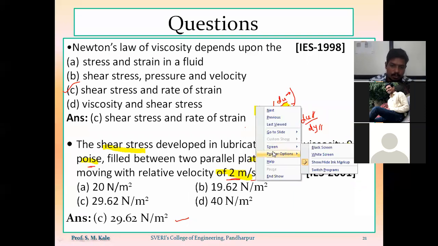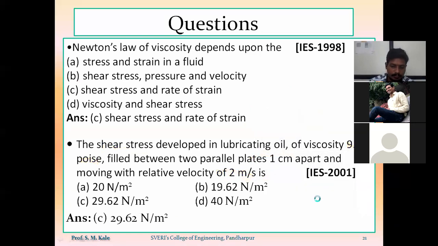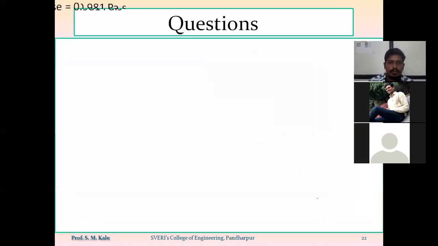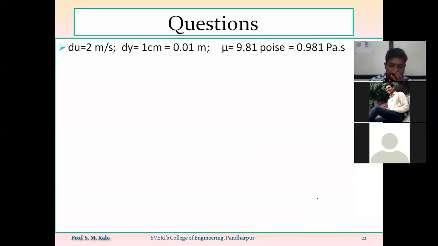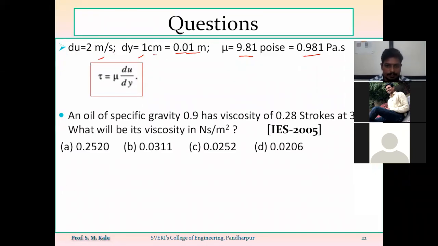So here, try to solve this question. You will get the answer C as the correct answer. So here, I think I have solved this problem. du is equal to 2 meter per second. dy is equal to 1 centimeter, which is equal to 0.01 meter. Mu is equal to 9.81 poise, which is equal to 0.981 Newton second per meter square or Pascal second. So put all those values in this equation, you will get the answer.